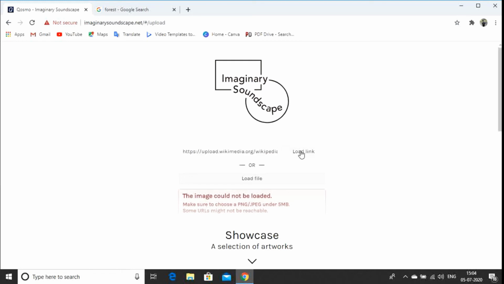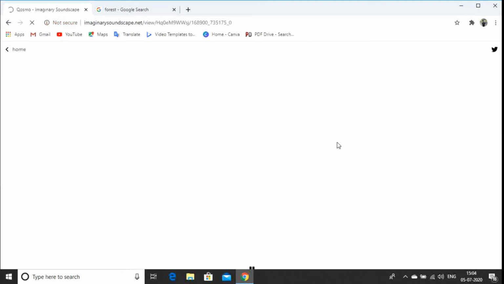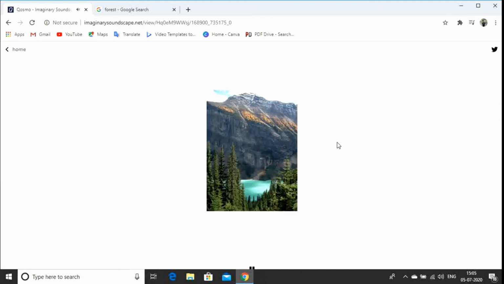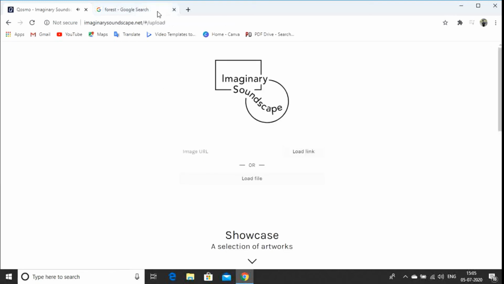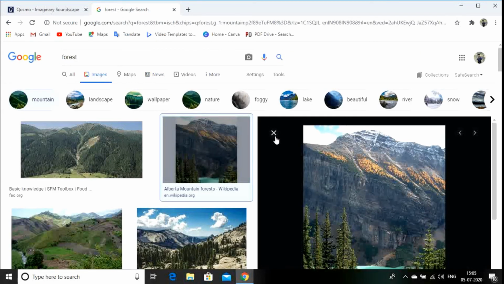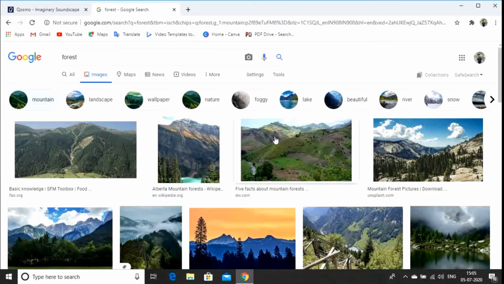I'm just gonna paste my new photo. Let's see, it's going up. Now just hear the sounds. Wow, this is brilliant. It feels like I'm in a forest right now. That's such a fantastic thing.